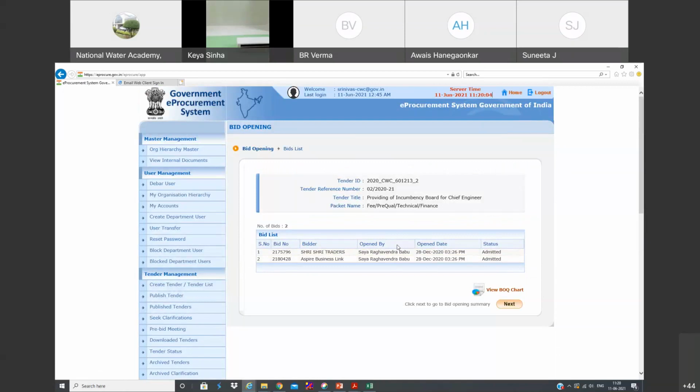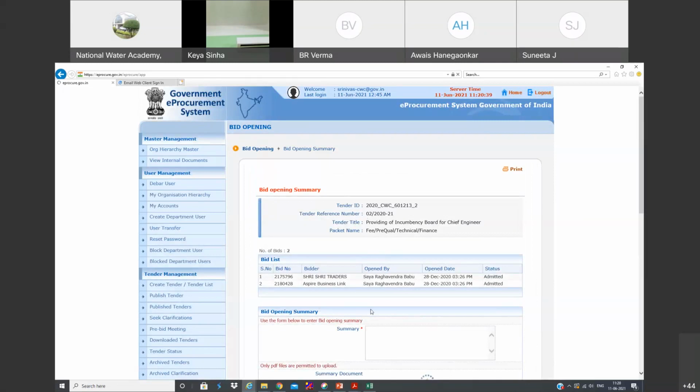It's just like what we do generally in the manual process. Suppose 10 bidders have submitted their bids. What we do, all bids are opened, right? The same thing we are going to do here. Why? Because suppose somebody has not submitted any EMD. At this stage, if they have not submitted any EMD, you can reject them. Or a better way is to accept all as it is at this stage, and there is going to be another stage called technical evaluation. There we will scrutinize all the technical documents, and we will reject or accept at that stage.